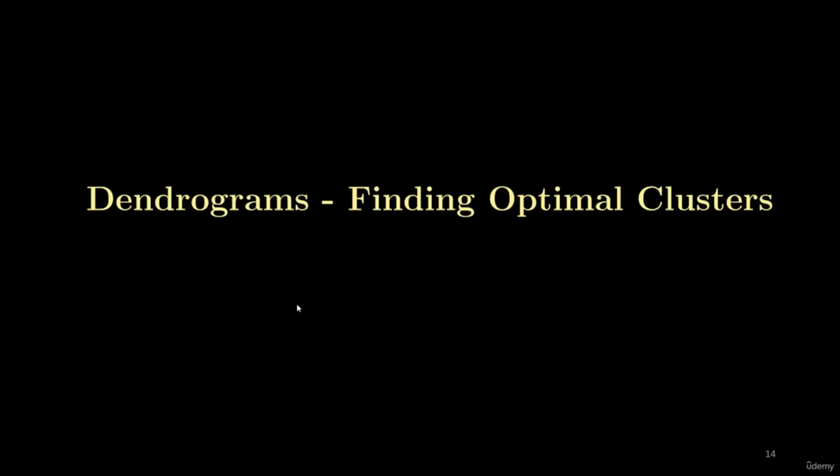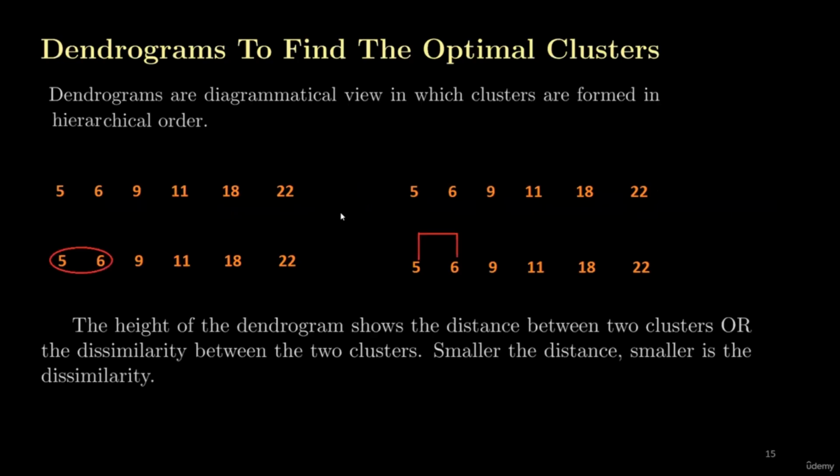Hi everyone, welcome to this lecture. In this lecture, we will learn how to find the optimal number of clusters in hierarchical clustering. So we will study dendrograms. What are dendrograms? Dendrograms will help us to find the optimal number of clusters. Dendrograms are a diagrammatic view in which clusters are obtained in hierarchical order.